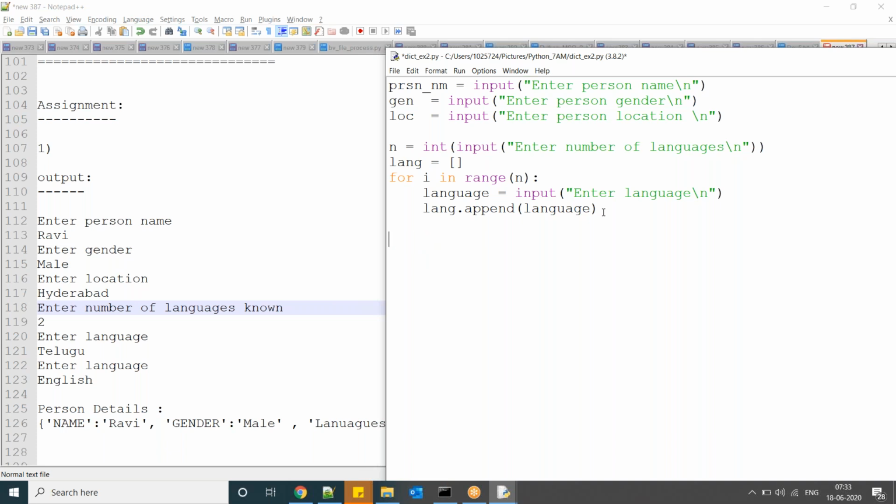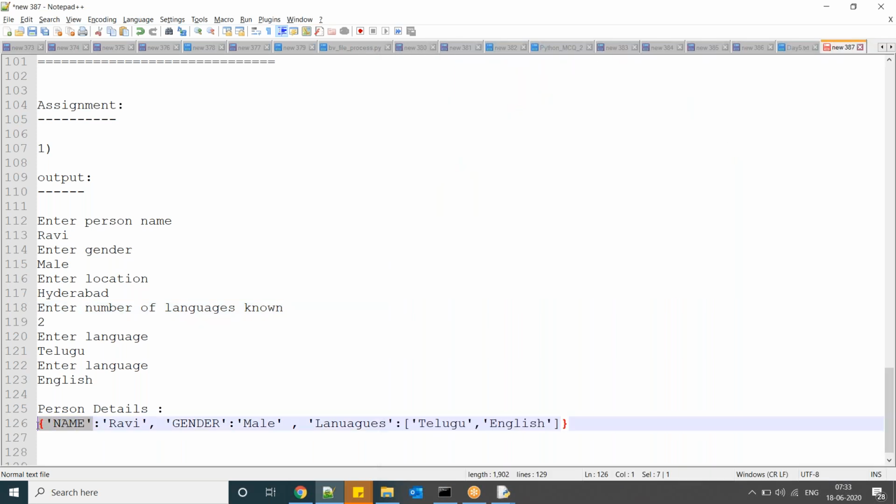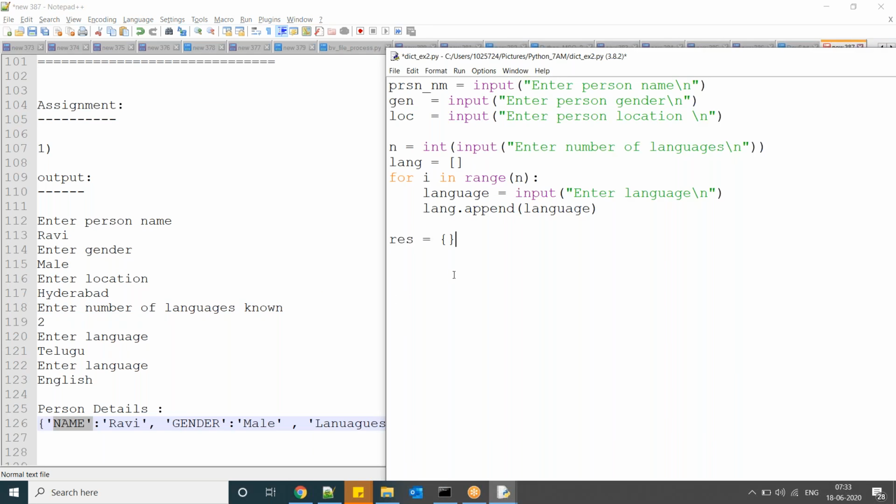Now, what is your requirement? You want to output a dictionary, so take one empty dictionary. Here in the dictionary, this is the key. Name is the key; whatever value you entered is not the key. They have given the key as name. Now res of name equals Ravi, the value which you entered. The value is assigned to this key.